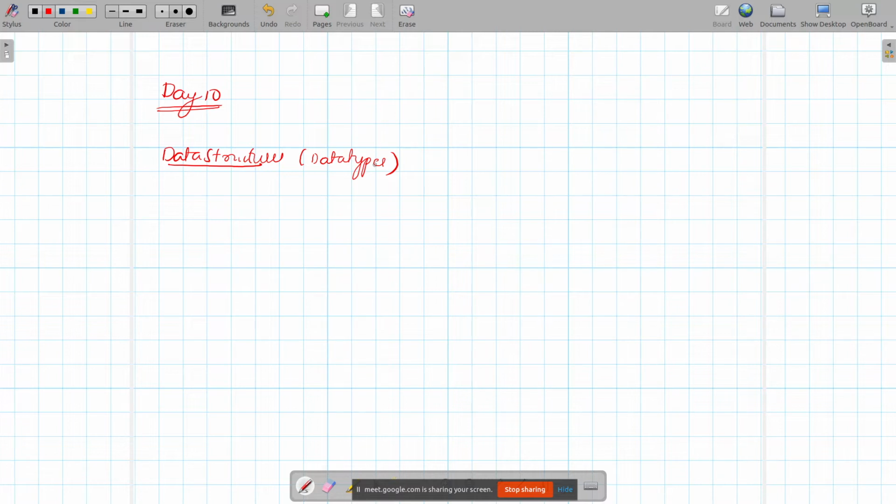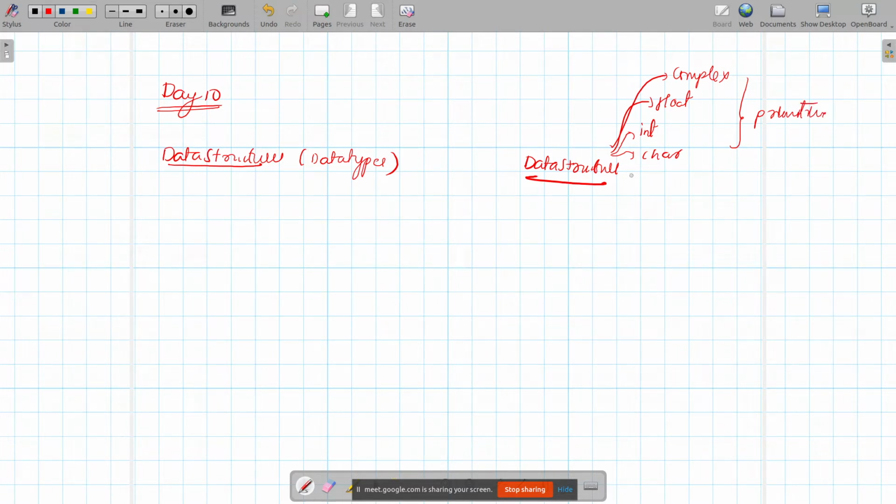So we are learning a lot of data structures. The question is, why are we learning a lot of data structures? We studied the basic ones: int, float, char, complex. These are all primitive, very simple. Now we are studying some complex ones. List, we studied. Tuple. We are going to study something called dictionary. And one more, which is set.